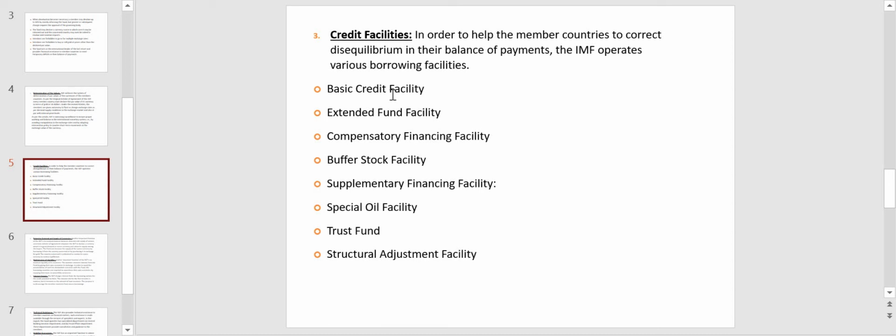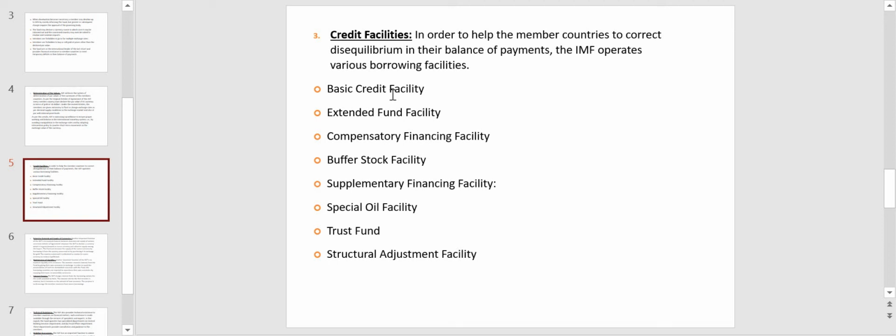Whenever there is disequilibrium in balance of payments, that is when imports are more and exports are less, they have to have a system to set it right. Means they need funds to match the inflows with outflows. Here, when there is disequilibrium, the inflows are less and the outflows are more. So they need funds.